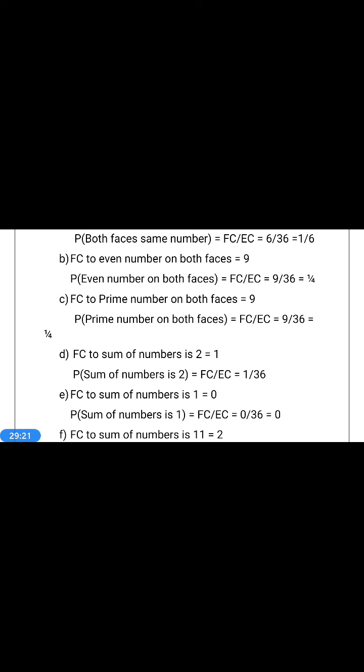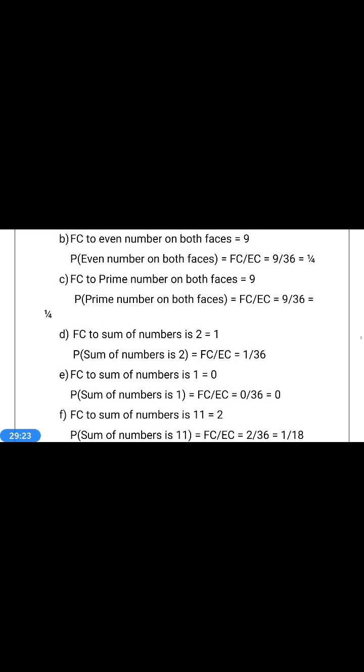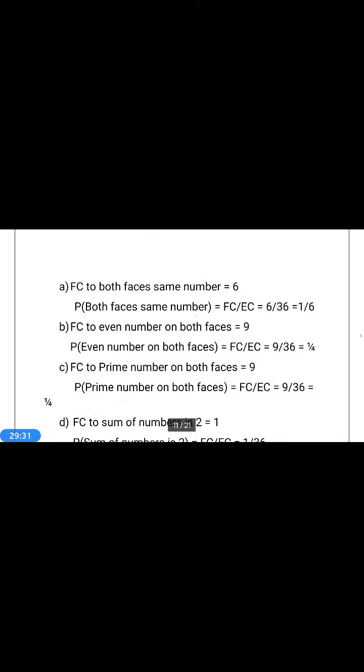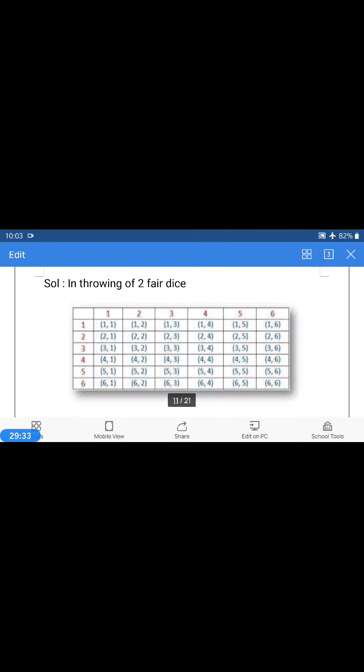Now we go to the next problem, the next question: the sum of the numbers. What are the sums of the numbers for the events? For the sum of the numbers, the first row, first element is 1,1 event. The sum is 2. The second element, 1 plus 2, is 3. 1 plus 3 is 4. Like that. The last element is 6 plus 6, 12. So the sum obtained is from 2 to 12.